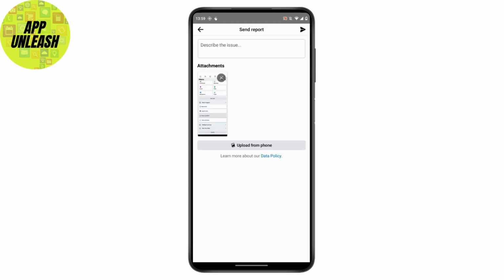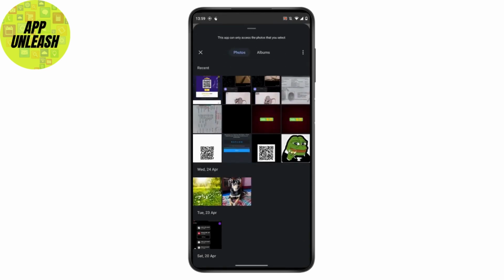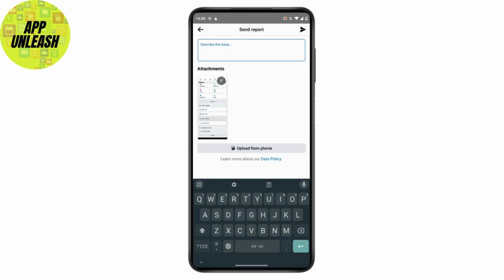Just tap on it, and after tapping on it this will automatically upload your profile screenshot, or what you can do is just simply select the other one by just removing it and then tap on upload the photo, and then just upload the screenshot of this photo. So after entering that, now you just have to ask Facebook for access of the following profiles info. So after requesting about that, what you can do is just simply tap on that black arrow which is on the top right. Simply tap on the black arrow which is on the top right, and after tapping on that, now you will send your feedback and Facebook will reply you by solving your problem.